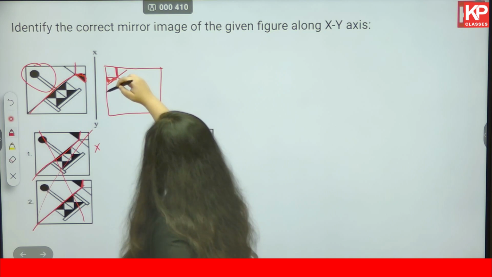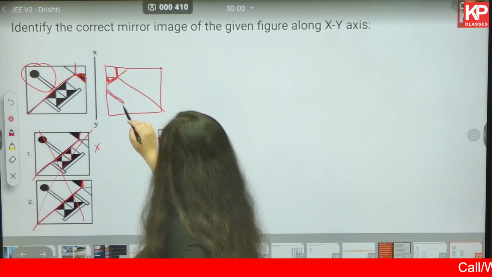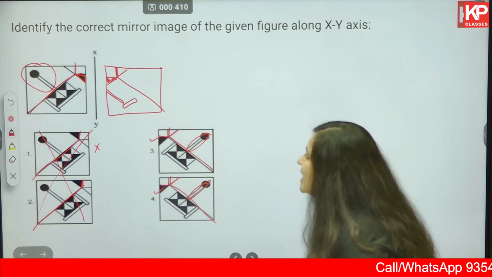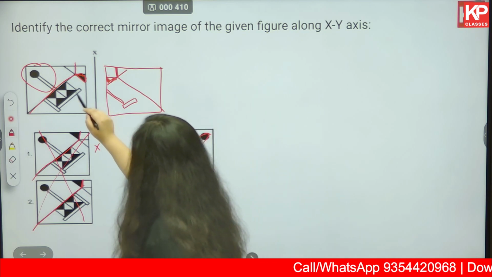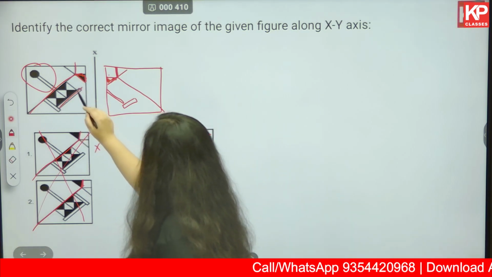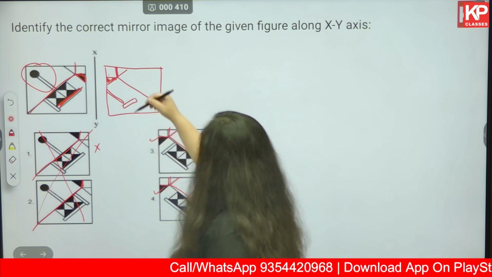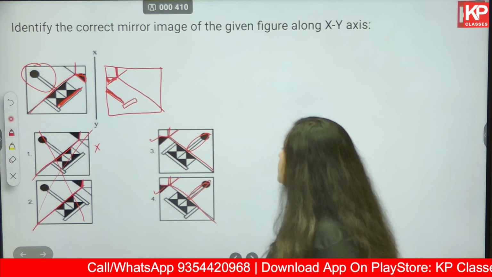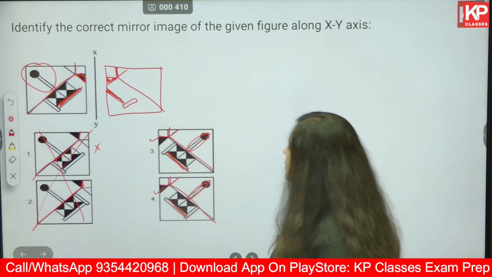Next, element number 5. Okay, now if you look closely, this element 5 in option number 3 is not correct. If this rectangle moves in the direction parallel to the diagonal, in the mirror image also, this rectangle should move parallel to the diagonal. Okay, parallel to the diagonal, correct.